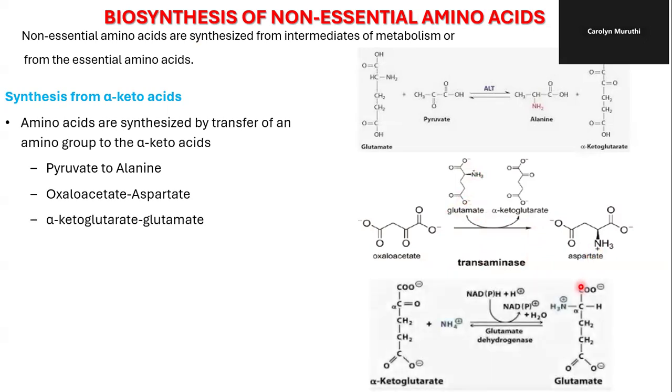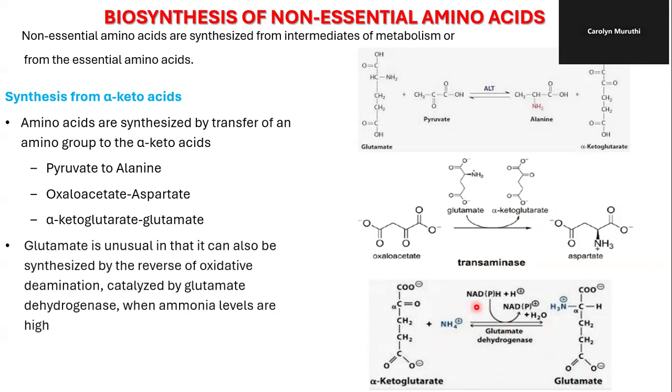Alpha ketoglutarate takes up ammonia and is converted to glutamate, and this reaction is catalyzed by glutamate dehydrogenase and requires NADPH or NADH as a cofactor. Also important to note that glutamate can be synthesized by the reverse of oxidative deamination, which is catalyzed by glutamate dehydrogenase when the levels of ammonia are high.